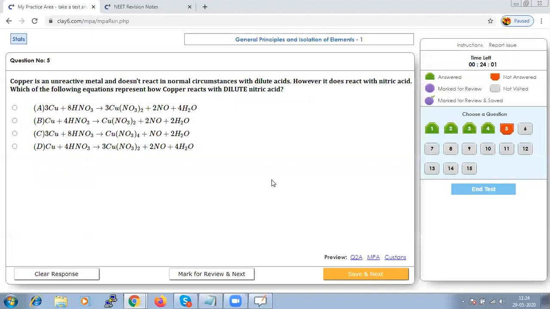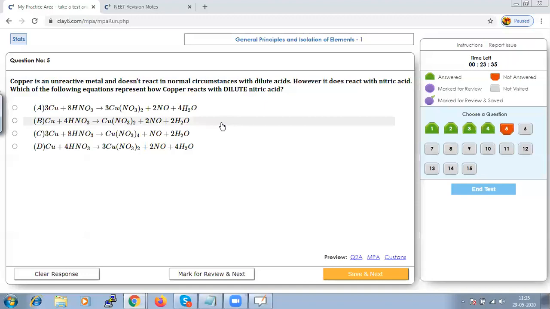It is totally going to depend upon whether the nitric acid is concentrated or dilute. If it is concentrated, the ratio of copper to nitric acid is 1:4 when you balance the equation. And if we are taking dilute acid, the ratio will be 3:8.